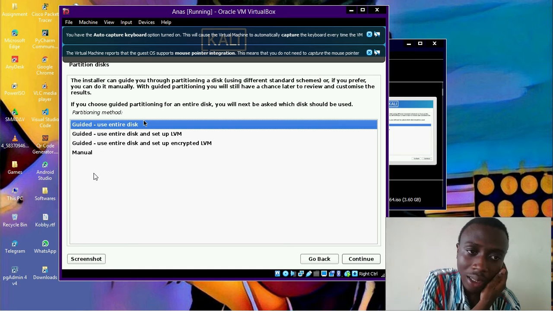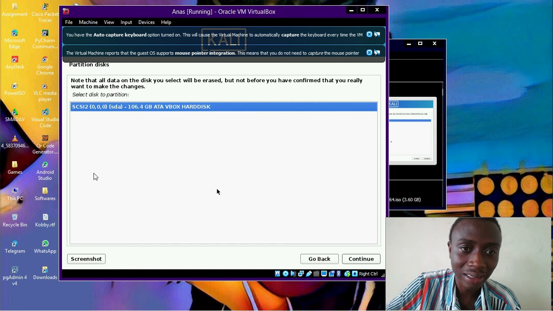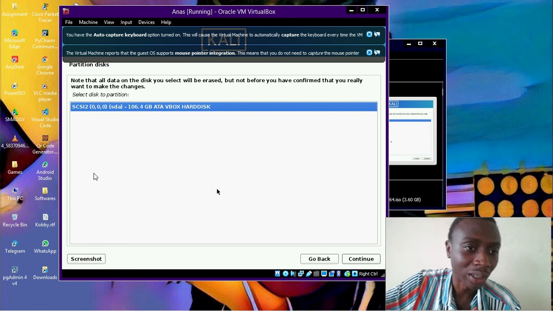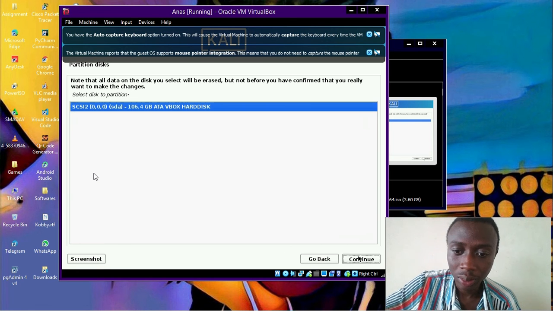And this is the disk partitioning type. I don't want to partition it, my size is even small. How am I even going to partition it? There's going to be 20 gig, and we click continue again.